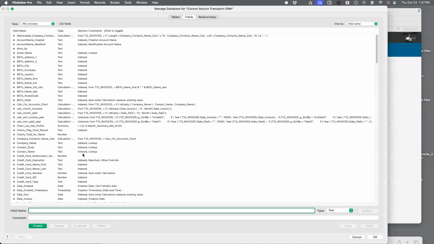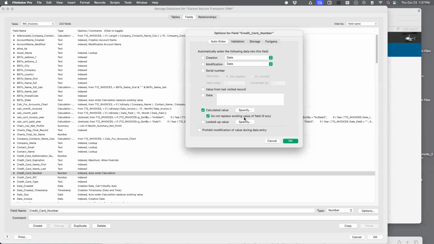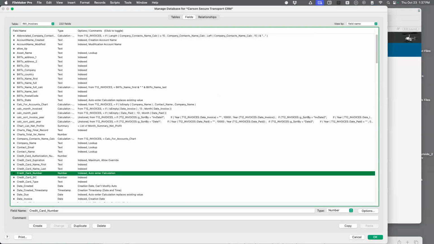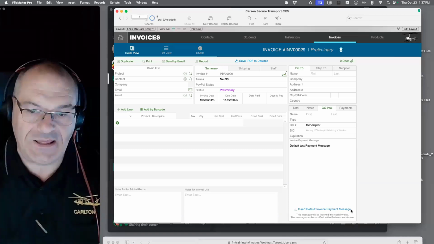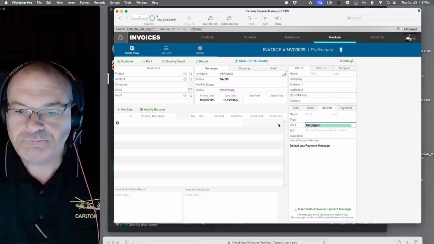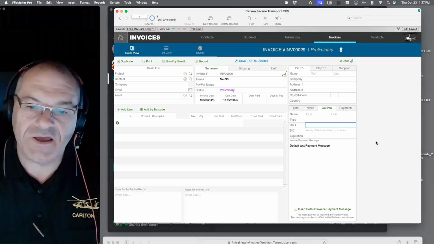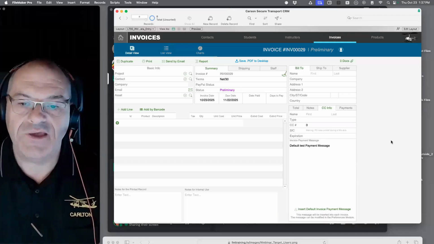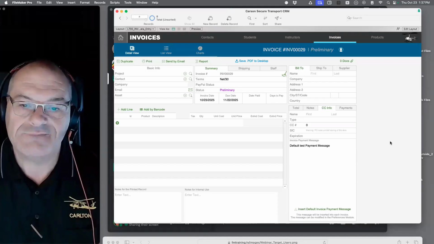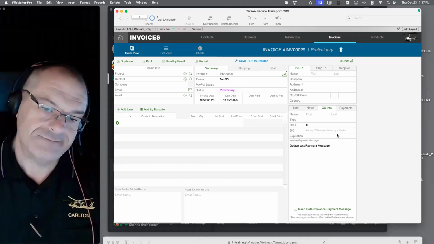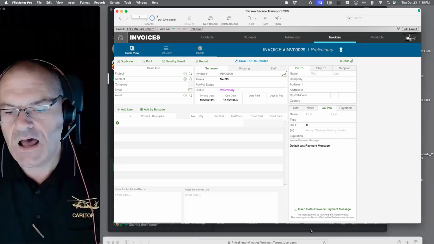It said, do not reevaluate, do not replace any existing value. So it's only going to reevaluate if the record's edited and it's null. If I click on that and click out, see it put the 0 back in. So why would David be having this issue then?